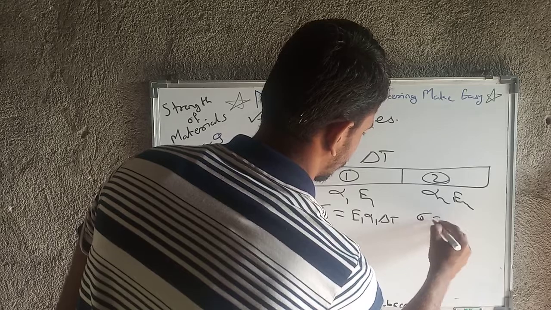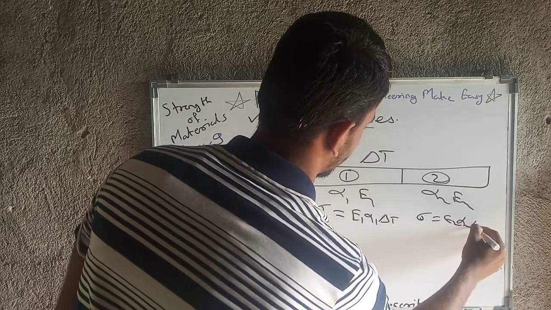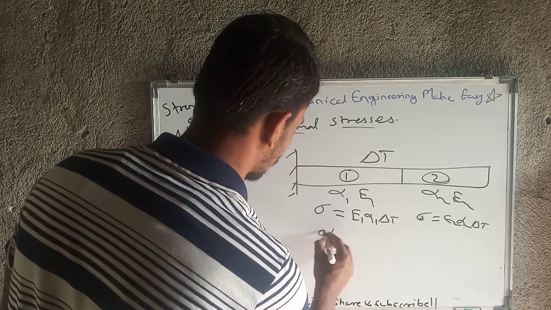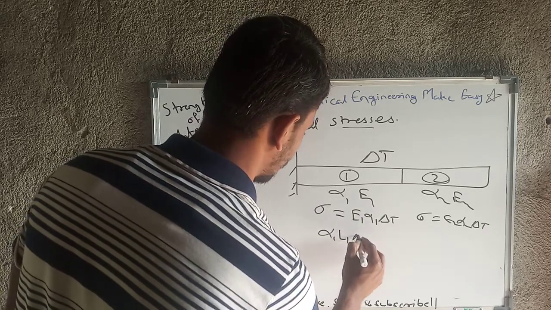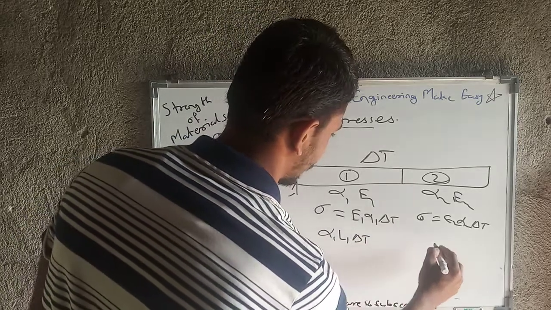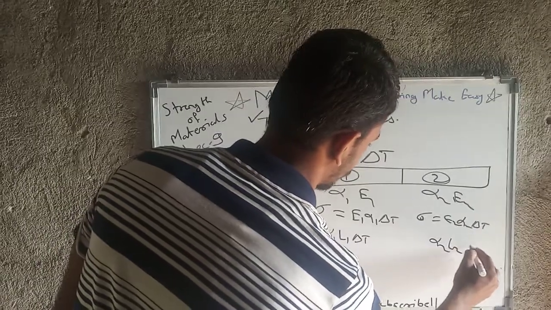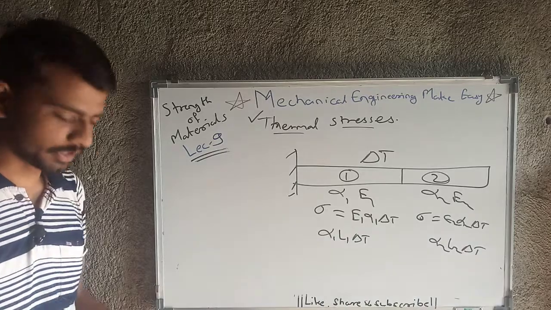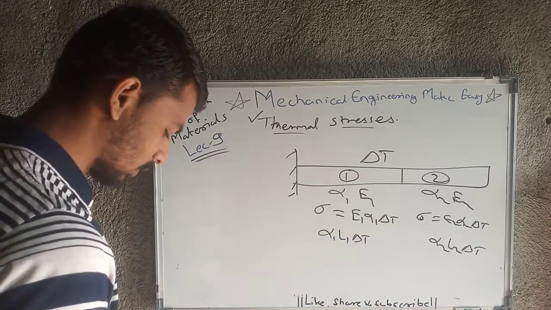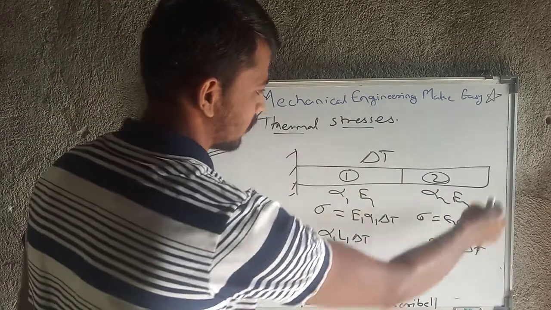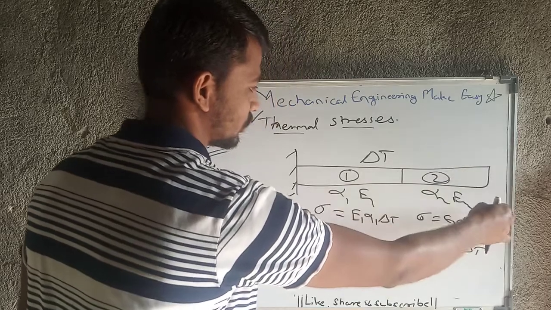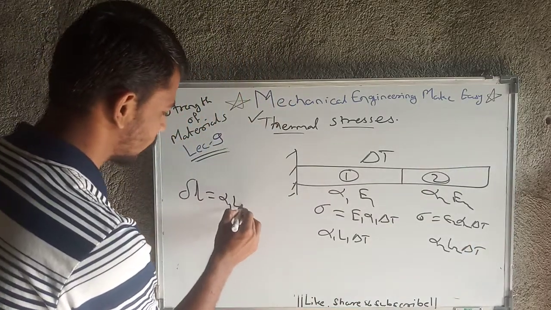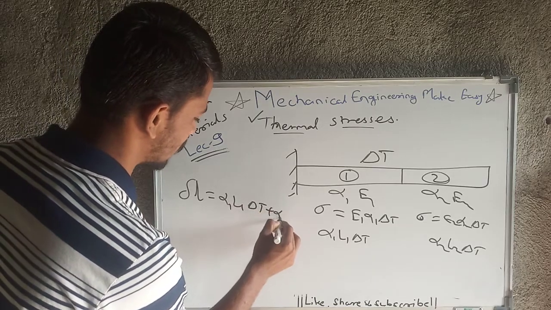Then because of temperature the stress will develop, that is nothing but E1 alpha 1 delta T and here E2 alpha 2 delta T, and total deformation will be alpha 1 L1 delta T and here alpha 2 L2 delta T. These are some basic formulas I have written here, and from this the free expansion, because here there is no restriction provided, so ultimately total deformation will be equal to alpha 1 L1 delta T plus alpha 2 L2 delta T.